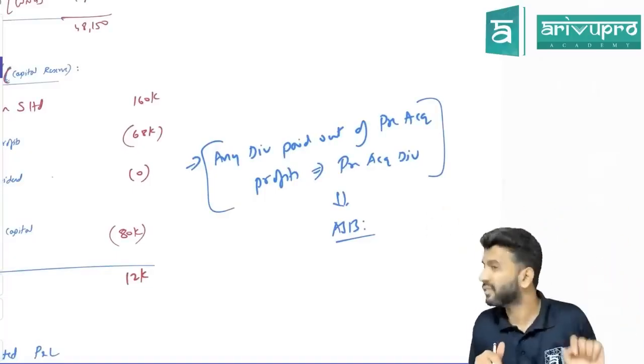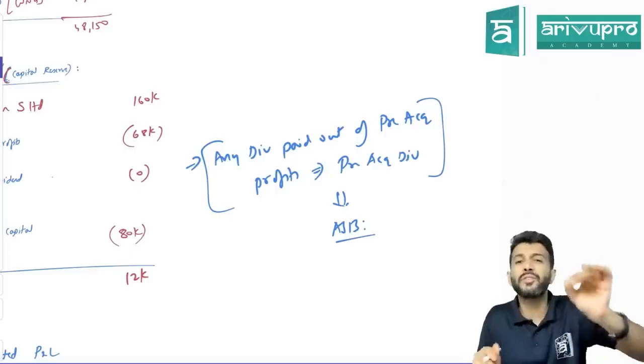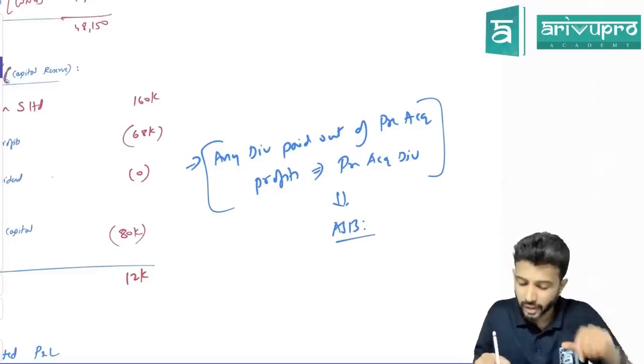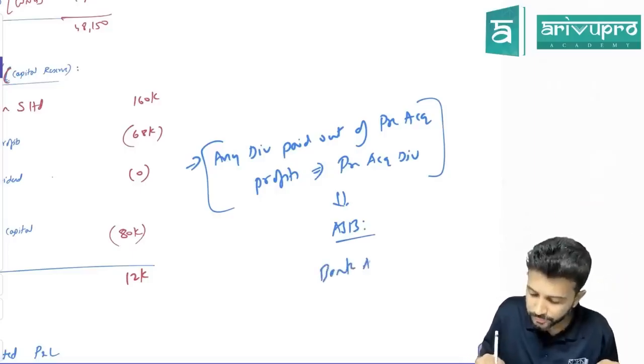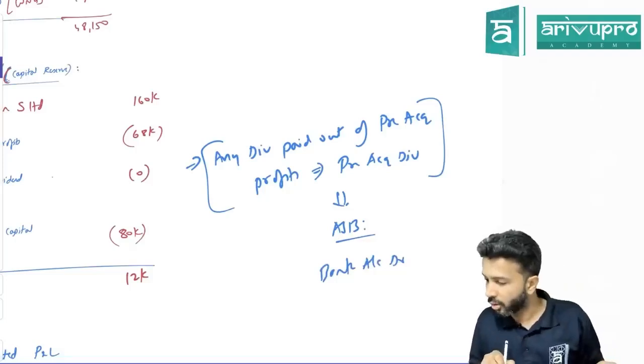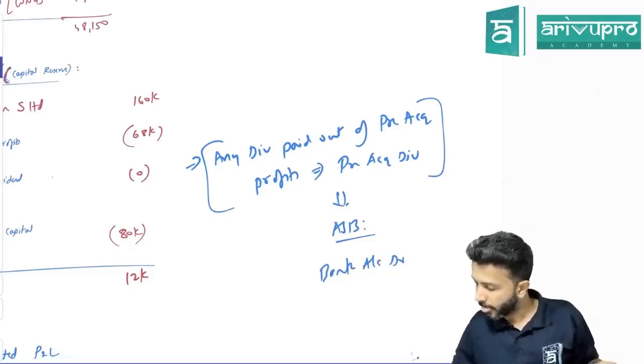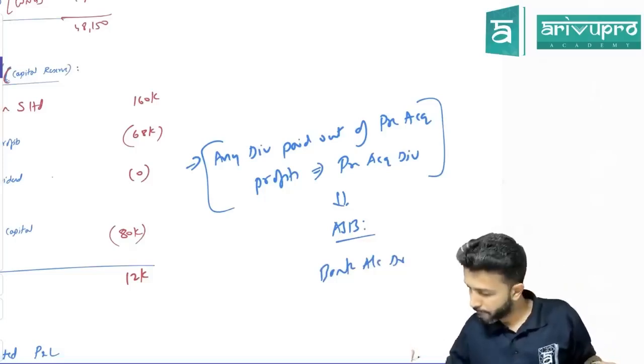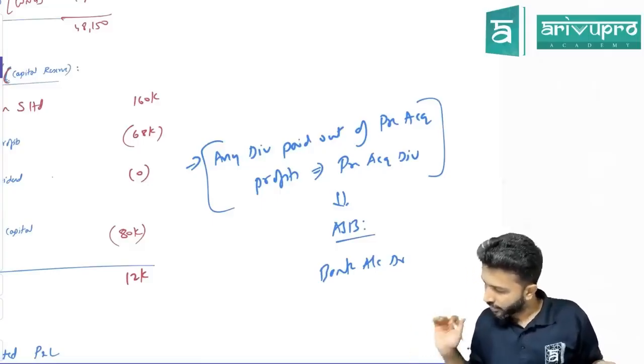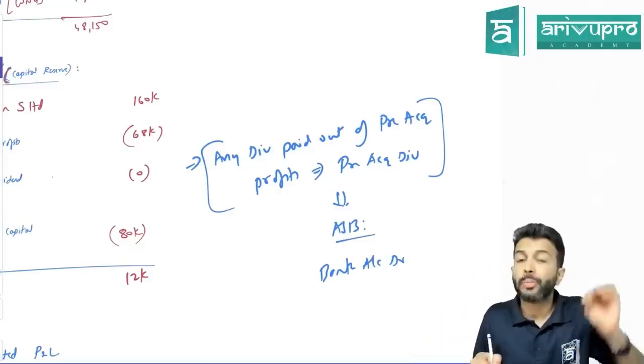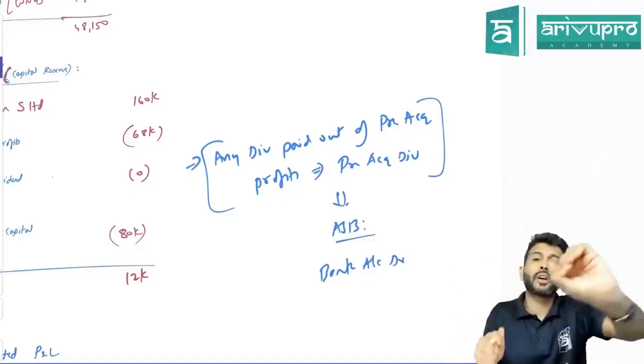What AS 13 says is, if you have received any pre-acquisition dividend, what is the journal entry for dividend received? Bank account debit to, what is the journal entry for normal dividend?